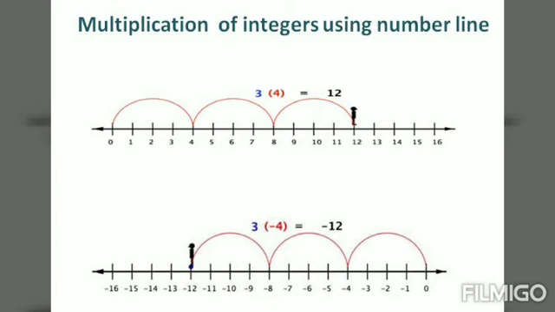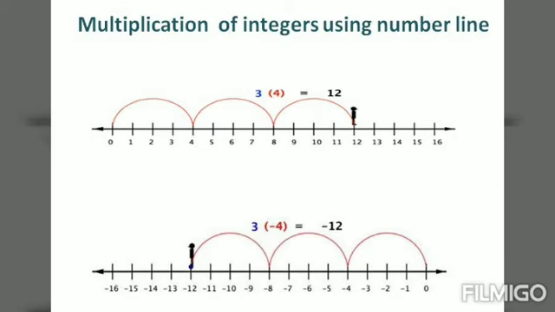Let us draw the number line and mark the integers at equal distances. Now I am going to multiply 3 into 4. Both the integers are positive, so it will move only in the positive direction, to the right of 0. Now always start at 0. We have to move 3 steps by skip counting by 4.